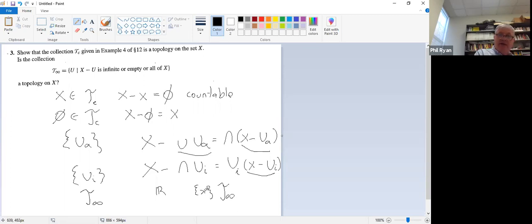But if a topology has all the singletons, then it has to be the discrete topology. And this is not equal to the discrete topology. For example, if we look at R minus a point, its complement is just the point. It's finite. It's not in T infinity, but it is a valid subset. So that doesn't work.